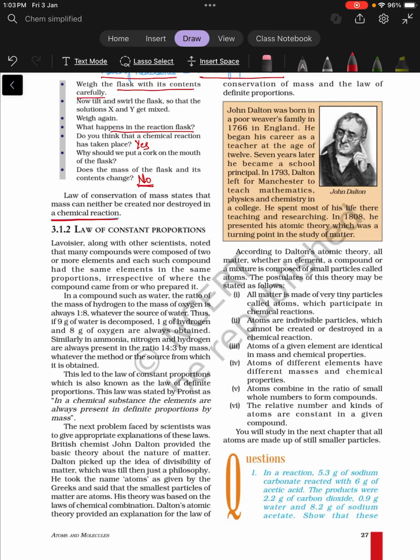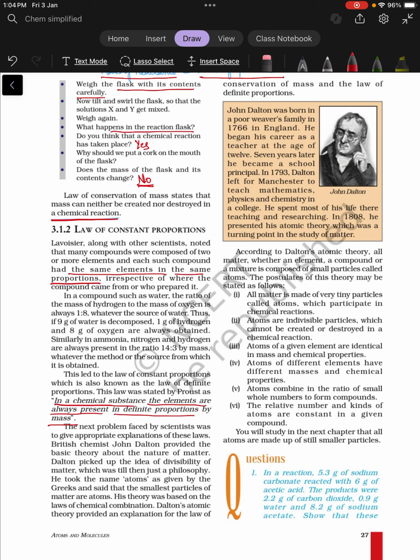Law of constant proportion. According to this law, in a chemical substance, the elements are always present in definite proportion by mass. It means that there are many compounds which are made up of two or more elements, and in all those compounds, the same elements are always present, and that too in the same proportion, irrespective of where we get this compound from and who prepared it.